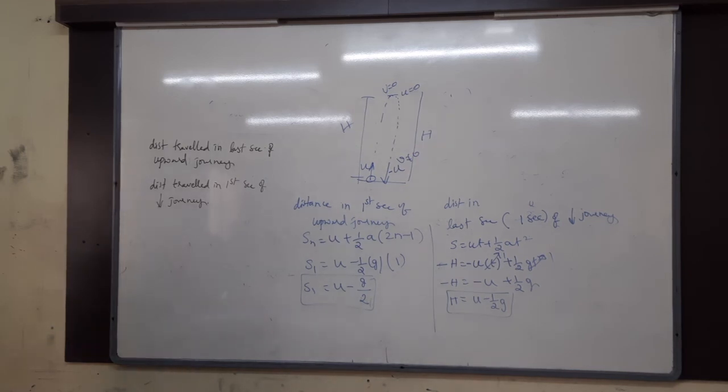The distance travelled in the last second of the upward journey is equal to the first second of the downward journey. Done? Write a problem.